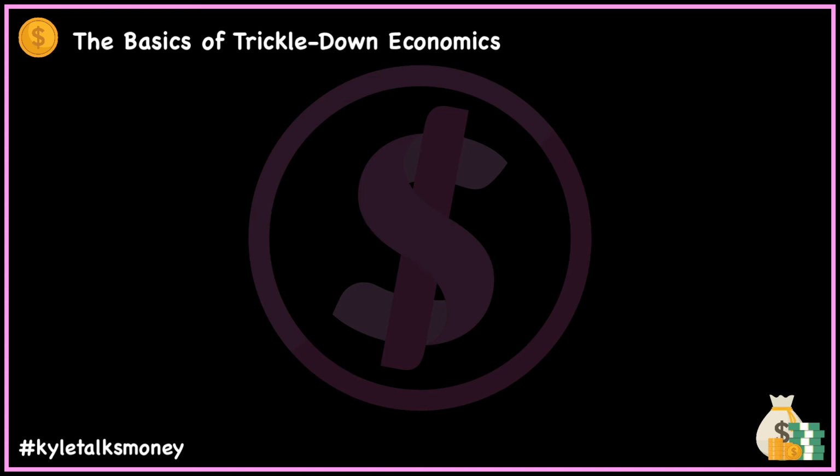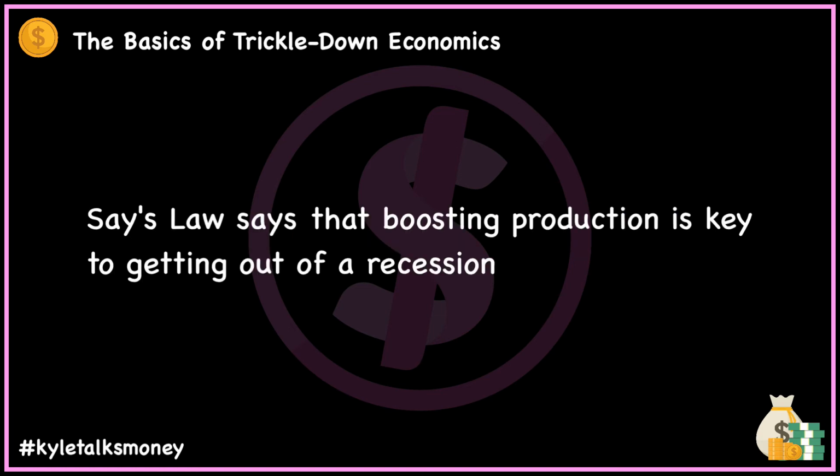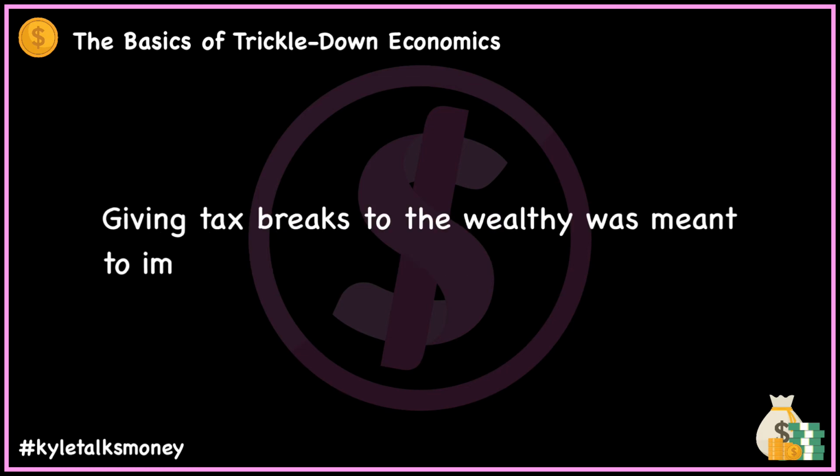So then let's talk about the basics of trickle-down economics. Now that you have an idea of the origins of trickle-down economics, let's try to put all these pieces together to understand trickle-down economics as a whole. According to Say's law, boosting production is the key to crawling out of a recession. Tax breaks improve tax revenue, and according to Laffer's curve, they also boost production. Giving tax breaks to the wealthy stands as a policy meant to improve the overall health of the economy.